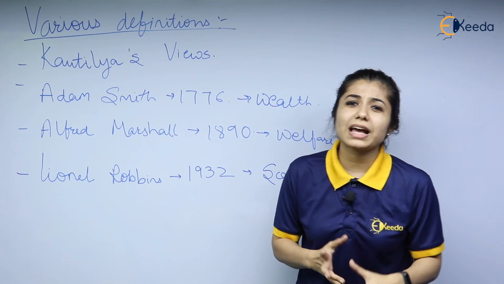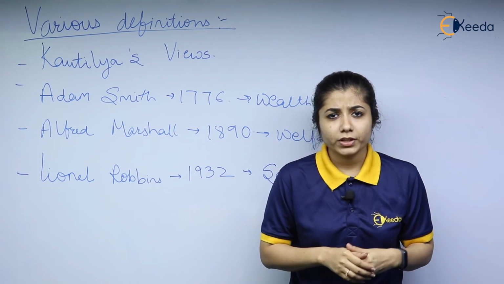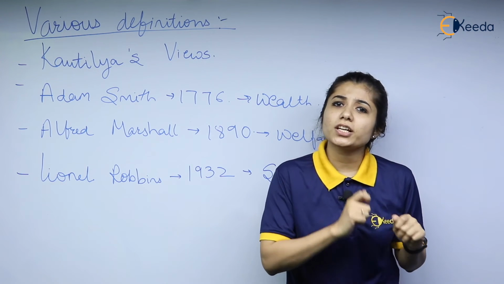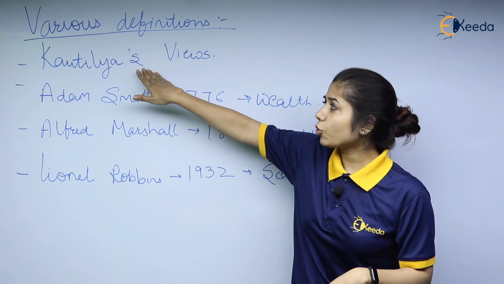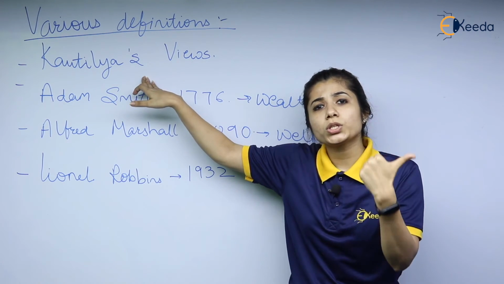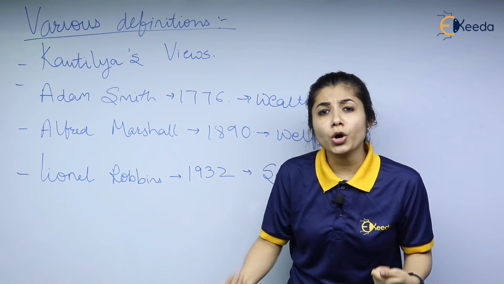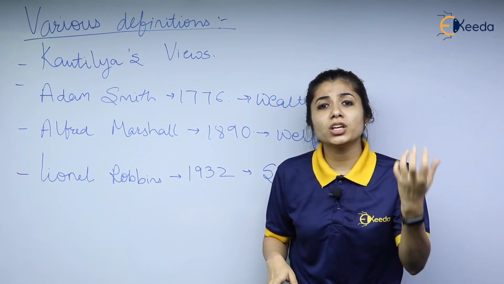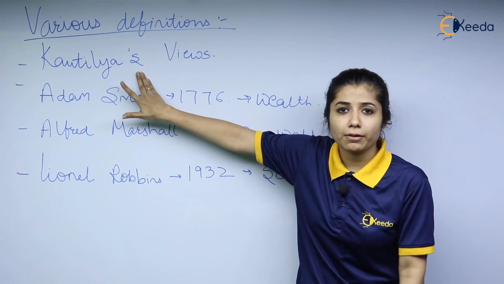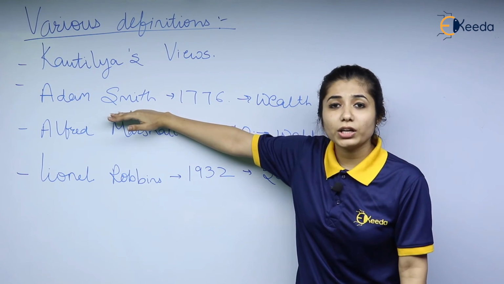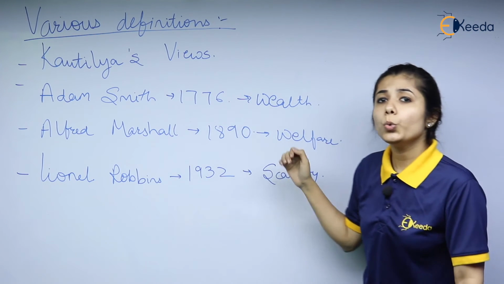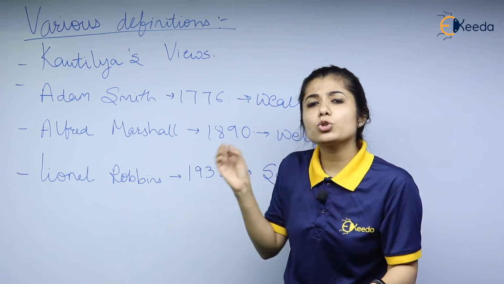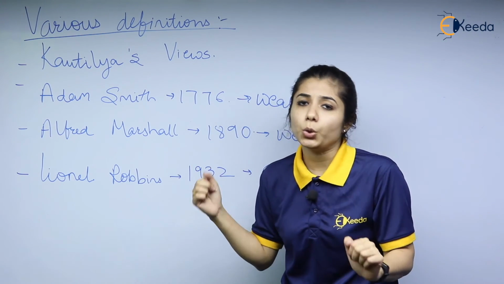Basically, these definitions are different viewpoints of different people. They are right at some given point of time. Every definition teaches us something in a very different manner. Like Kautilya's definition was used in those times. His definition taught us how the state and the policy makers should work hand in hand, and how money is important in the state's development. But Adam Smith, on the other hand, was concerned with the accumulation of wealth. He did not focus on the mental aspect of people. His main aim was only accumulating and expanding wealth.